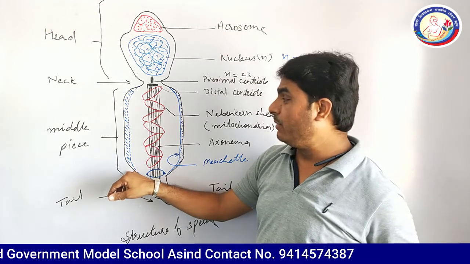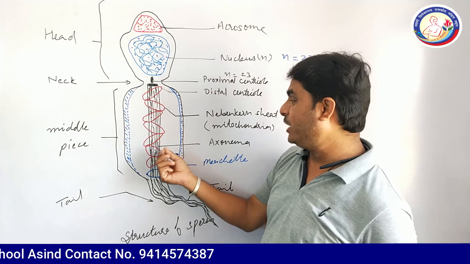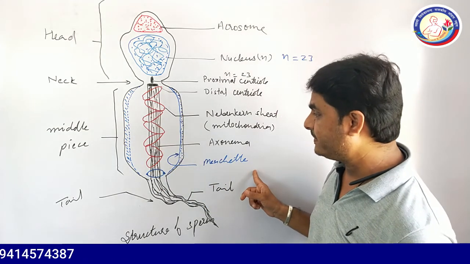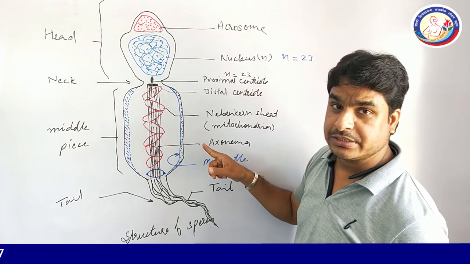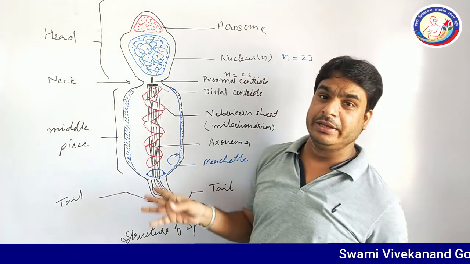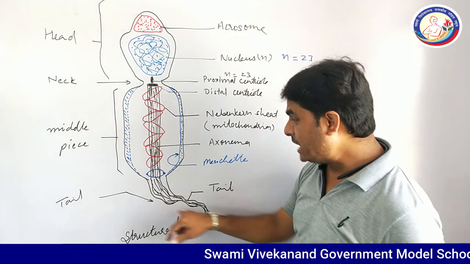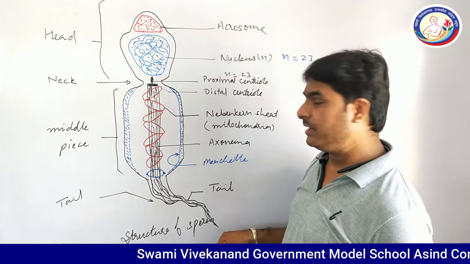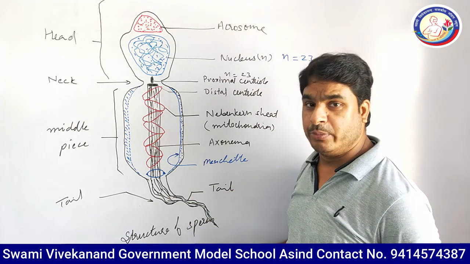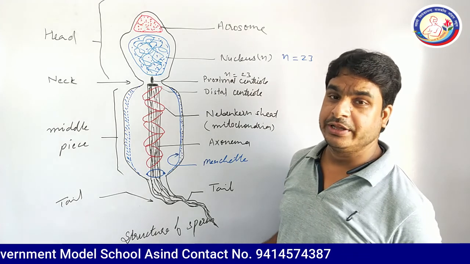A small amount of cytoplasm is present in the middle piece, known as the manchette. At the end of the middle piece, a ring centriole is given. Its description will be studied in the next classes. And the last part of the sperm, the tail, basically helps in the movement of the sperm after coitus.